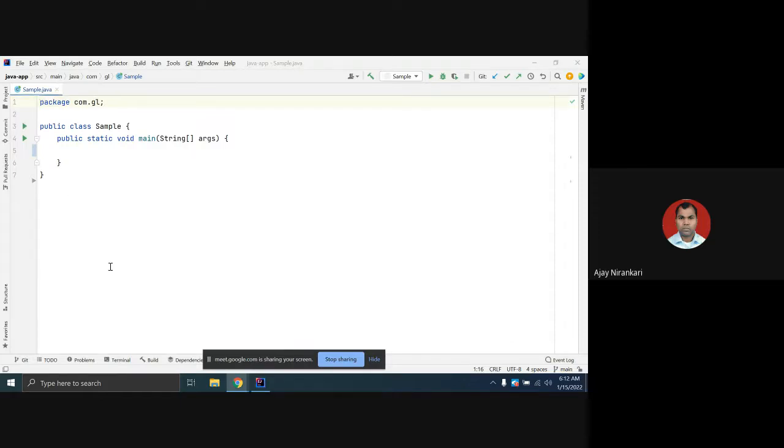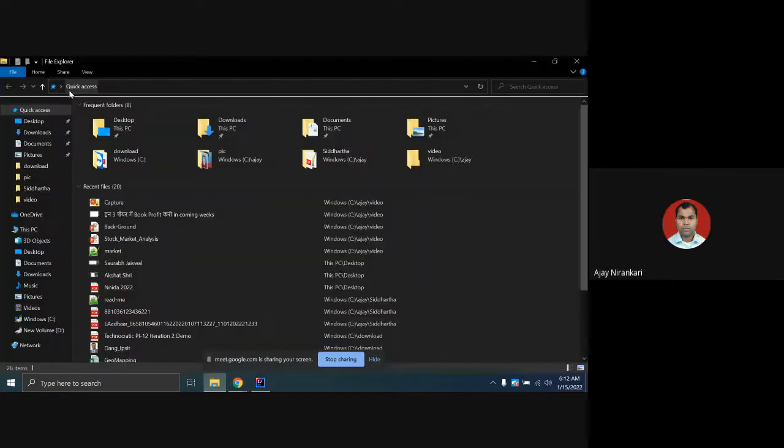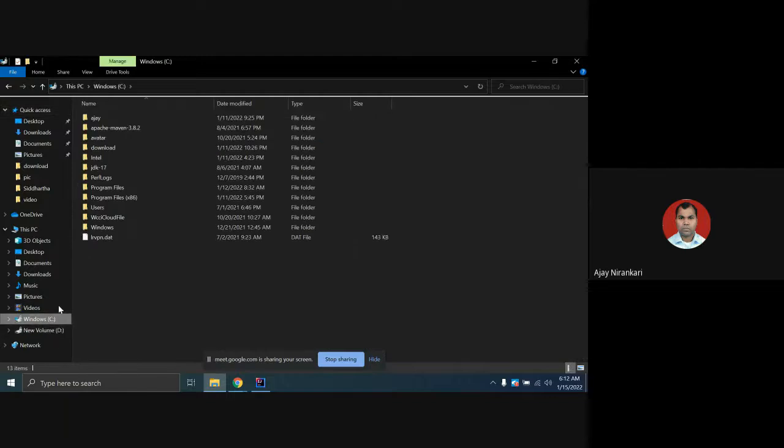You know what a folder is in a computer system? A folder is a collection of files. This is if I'm using a Windows machine. In Windows machines, like this, there are C drives and D drives, right? So in the C drive folders, there are lots of packages here, right?